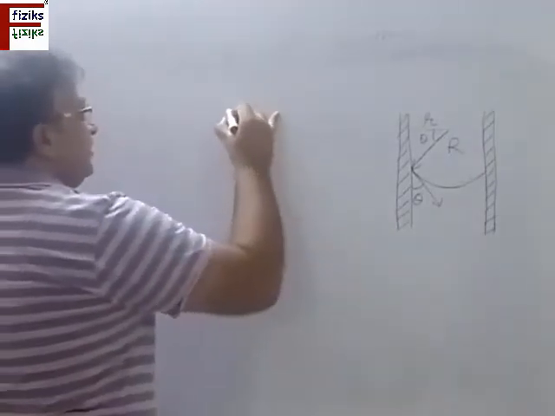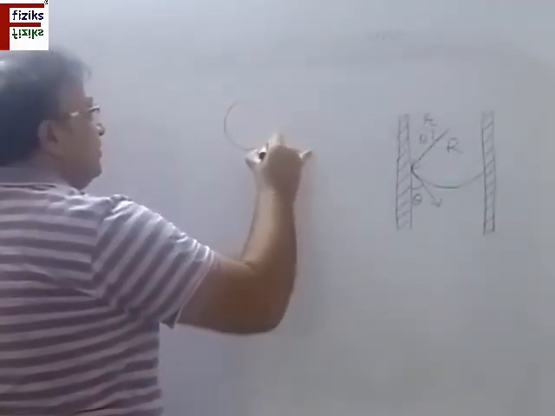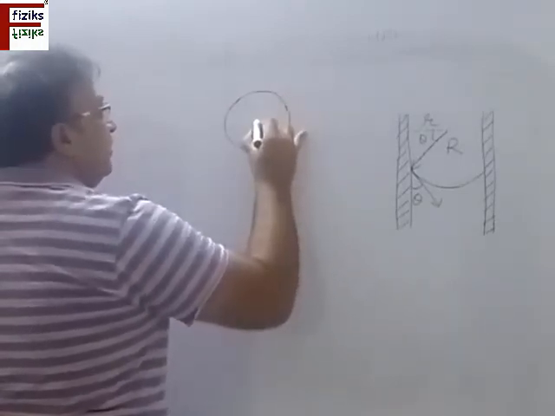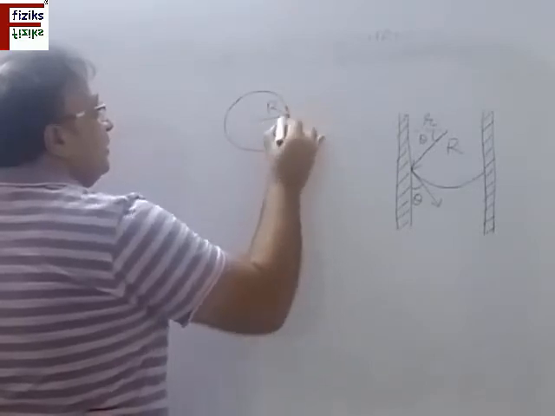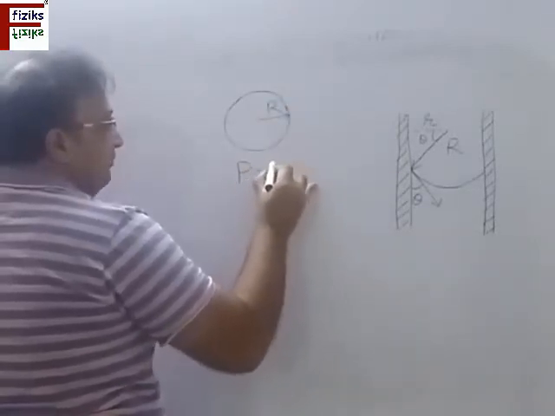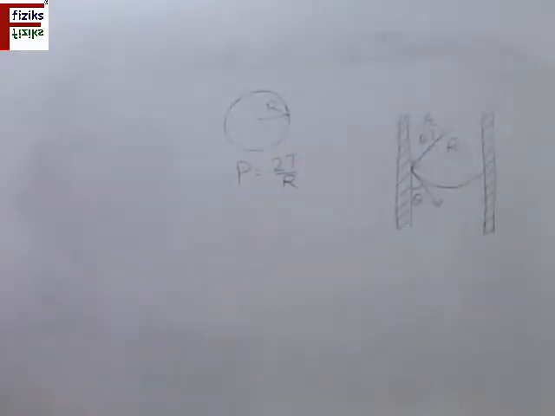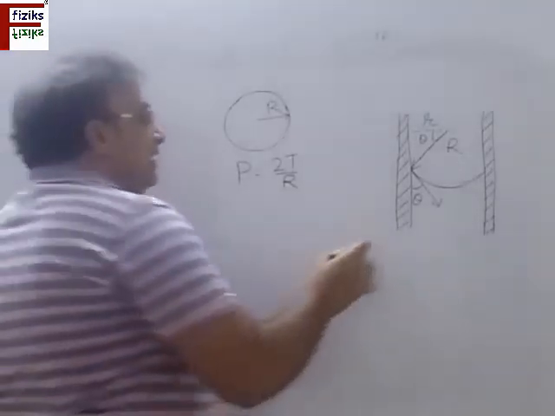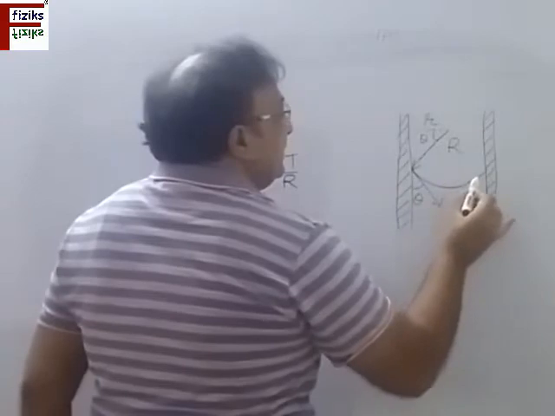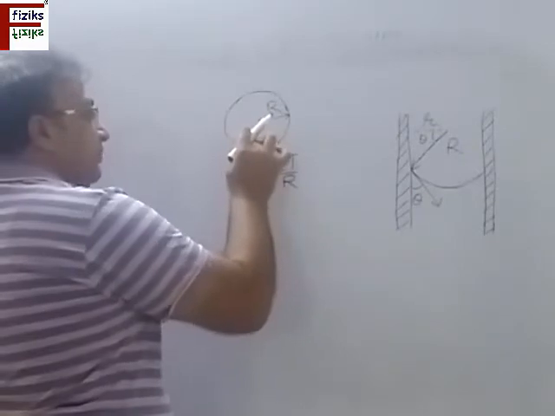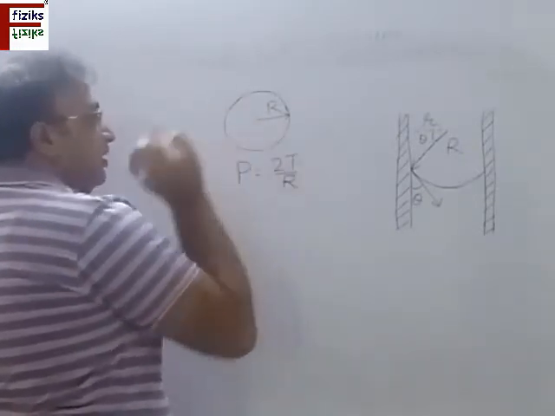Now we have discussed in the topic of surface tension that inside a bubble, the radius of which is r, the excess pressure is equal to 4T by r, and inside a raindrop it was equal to 2T divided by R. It means that for a surface like this, the pressure on this side is always more than the pressure on the other side.